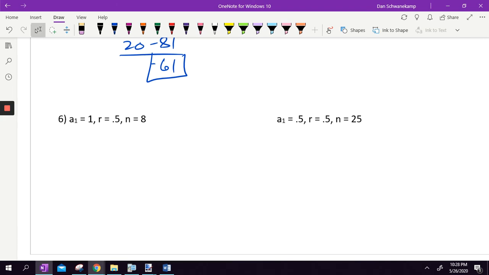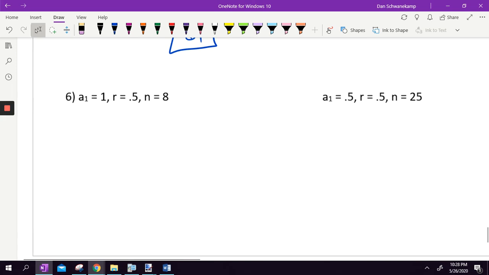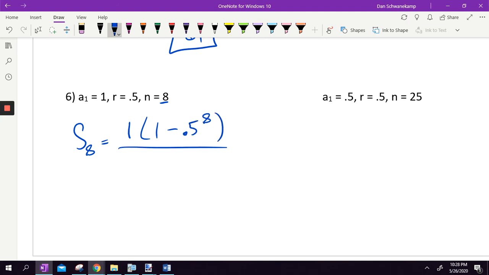Any of these other ones, I'll do one last one here, but none of these are tough. Once you get going, it's just a matter of plugging it in. So again, I'm finding S sub 8 because I'm finding the sum of the first 8 terms, which is equal to A sub 1 times 1 minus R to the n power, all divided by 1 minus R. So 1 minus my R, which is 0.5. All right, let's try it.